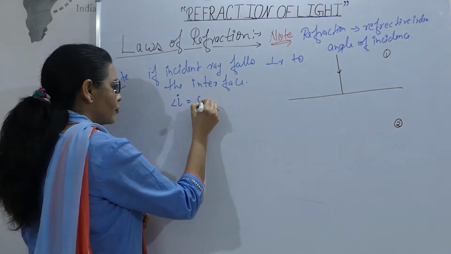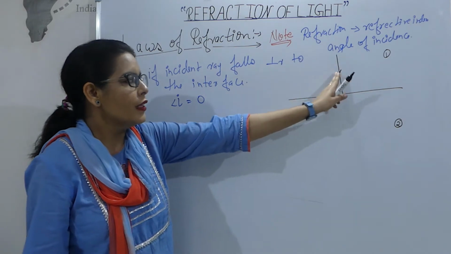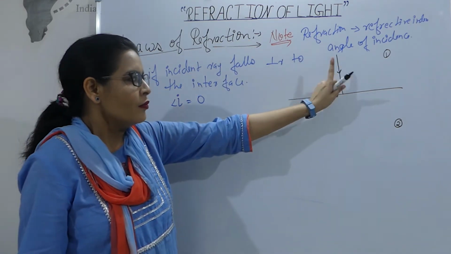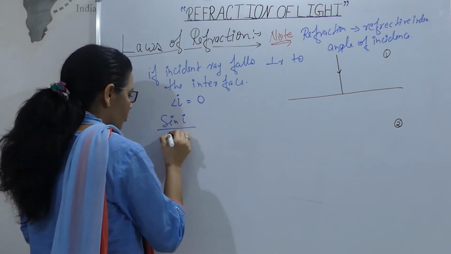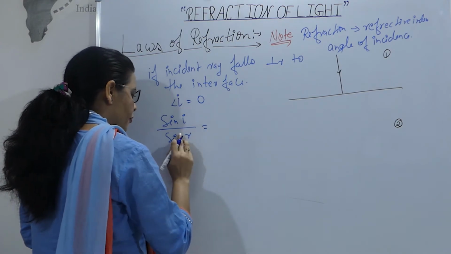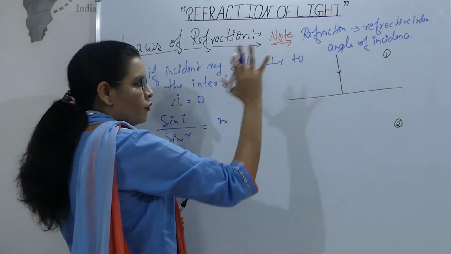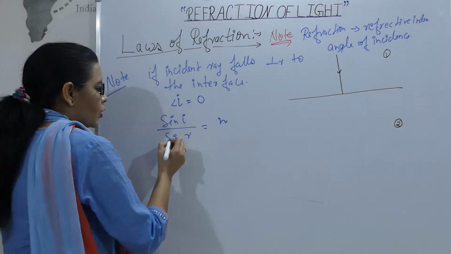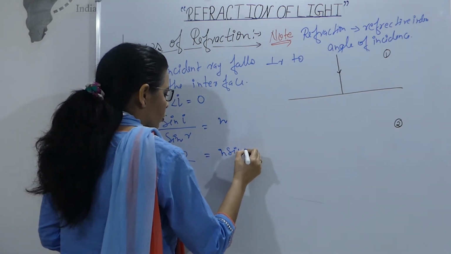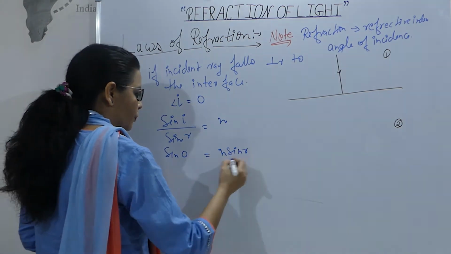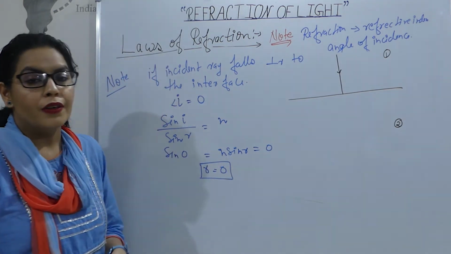I. 0. I is the angle of incidence which your incidence ray made with the normal, and here it is making an angle 0 with the normal. Snell's law: sin i equals n sin r, we have to find out how it will bend now. First medium I have taken air. Sin 0 is equals to n sin r, sin 0 is 0, so it is equals to 0. r is equals to 0. So angle of refraction is 0.